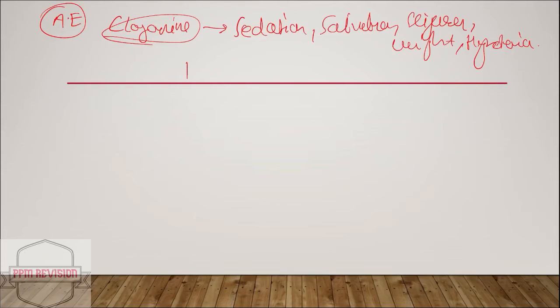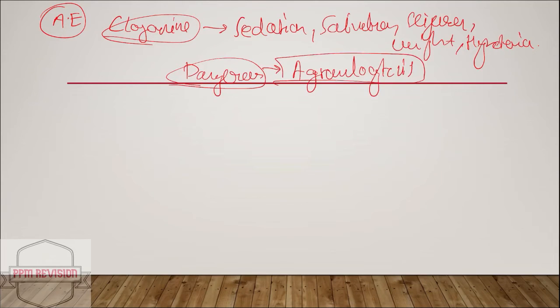Now the dangerous side effect is that it can cause agranulocytosis, and regular monitoring is required.